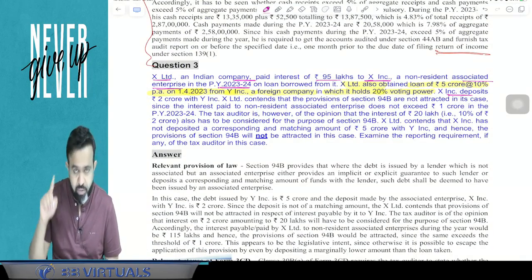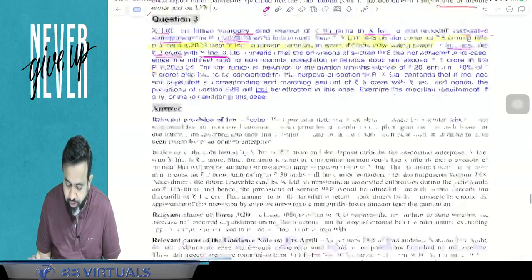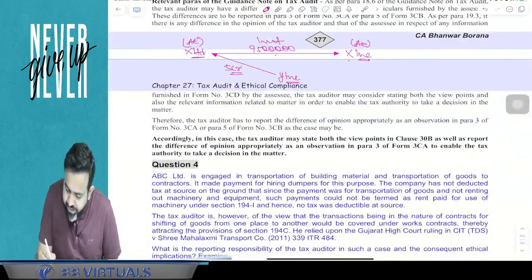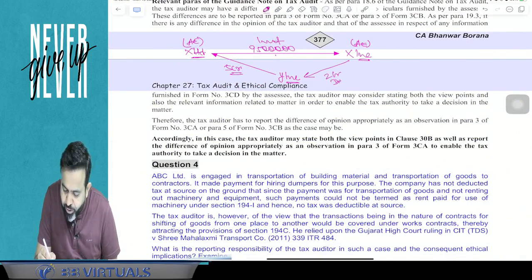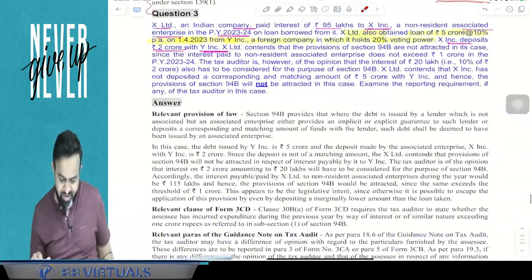XINC means associate enterprise, deposited 2 crore with the YINC. Now here, this XINC has deposited 2 crore with the YINC, but they took a loan of 5 crore from YINC. Now guys, what happened here next?